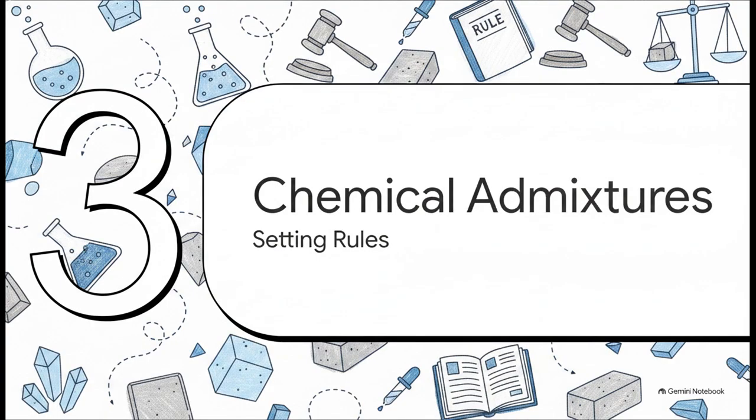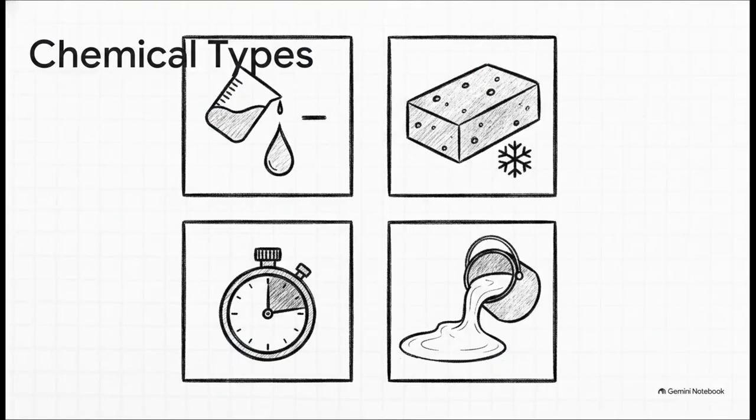Section 3. Chemical Admixtures, Setting Rules. These soluble chemicals are all about speed, control, and workability. The main types we rely on are water-reducing agents, which are also known as plasticizers. Then we have air-entraining agents for that freeze-thaw protection we talked about, set-controlling chemicals to either speed up or slow down the curing process, and high-range superplasticizers. If you need your concrete to pour easily, but you absolutely cannot add structure-weakening water, well, this is your toolkit.